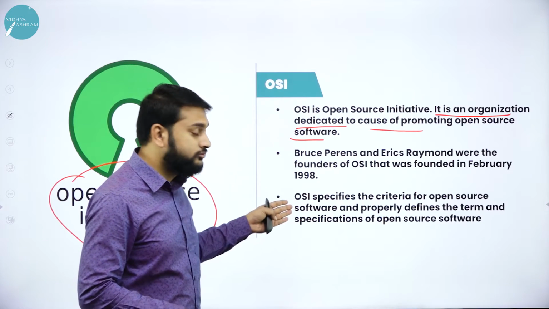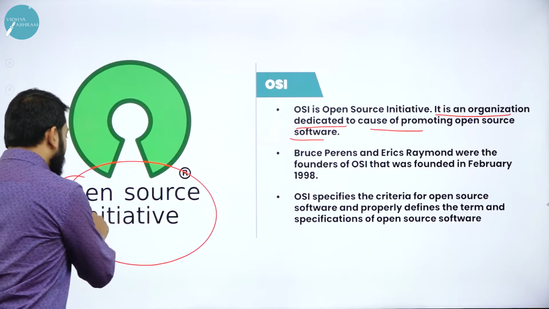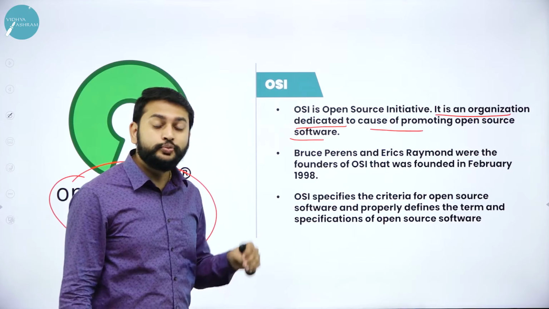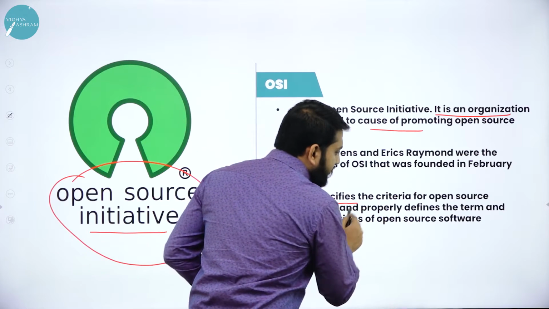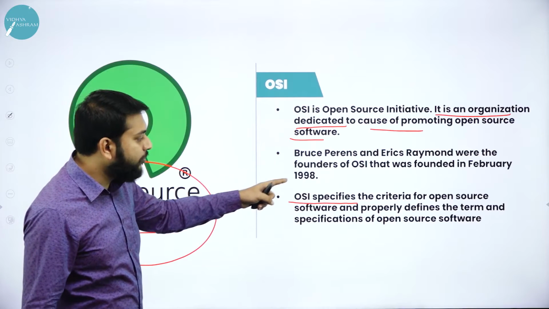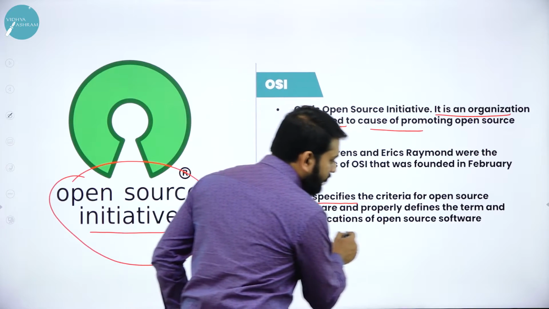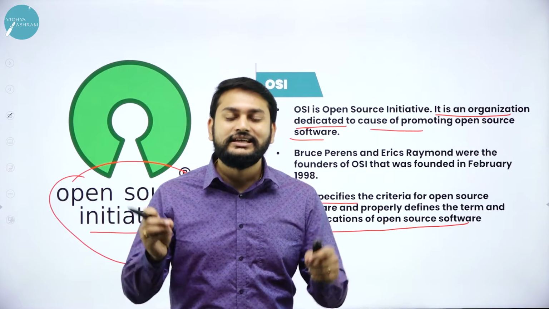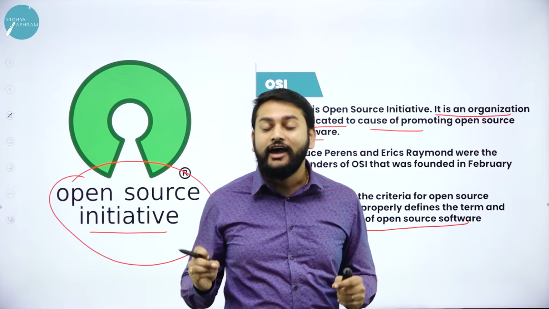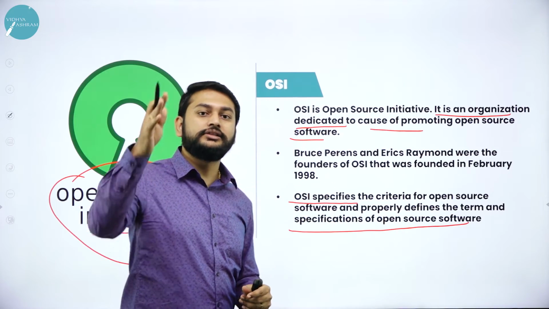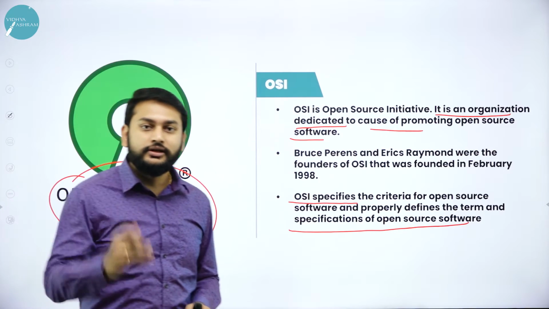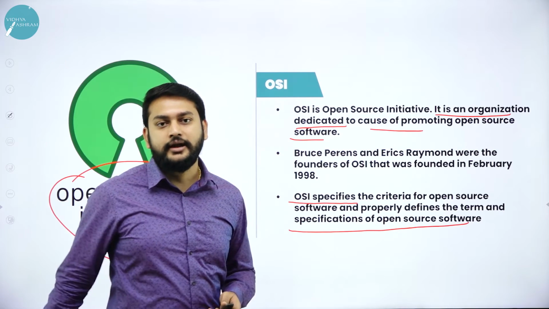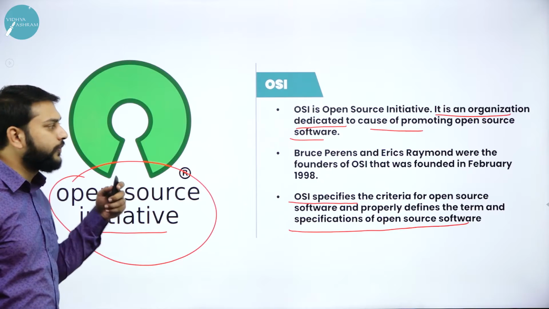And OSI, please understand, is Open Source Initiative. When you hear OSI, Open System Interconnect should not come to mind here. Please remember that. OSI specifies the criteria for open source software and properly defines its terms and specifications. Each and every open source software will have its own terms and conditions. So this community sets the guidelines, is what you need to understand. That's one more thing to remember with respect to OSI.